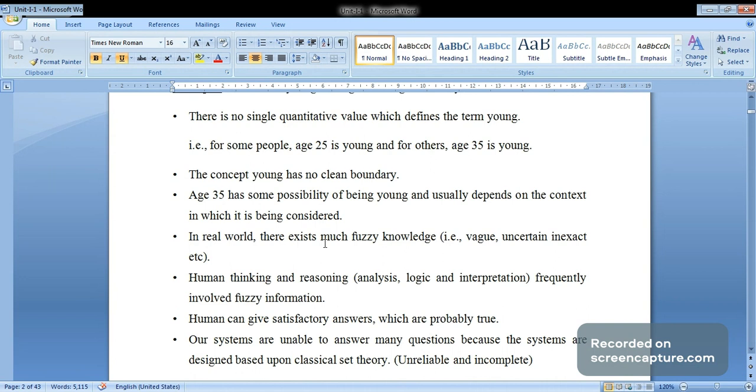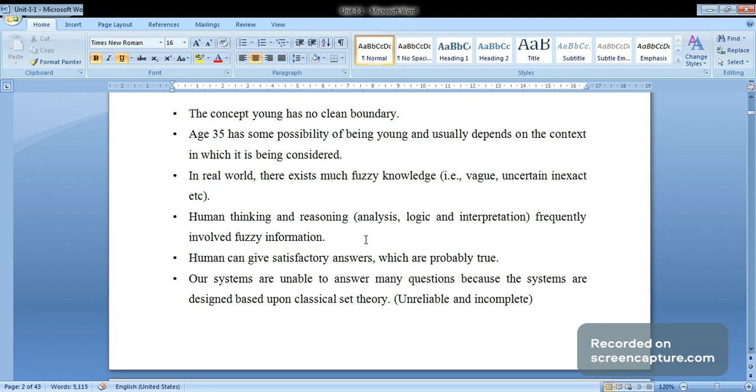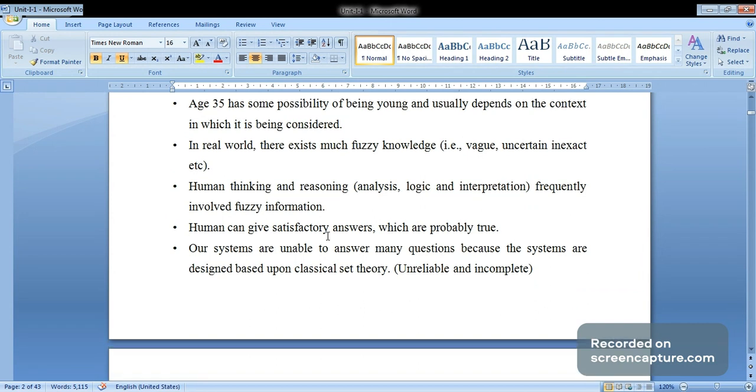In the real world there exists much fuzzy knowledge, that is, knowledge which is vague, imprecise, uncertain, ambiguous, inexact, and so on. Human thinking, reasoning, analysis, logic and interpretation frequently involve fuzzy information. Humans can give satisfactory answers which are probably true.